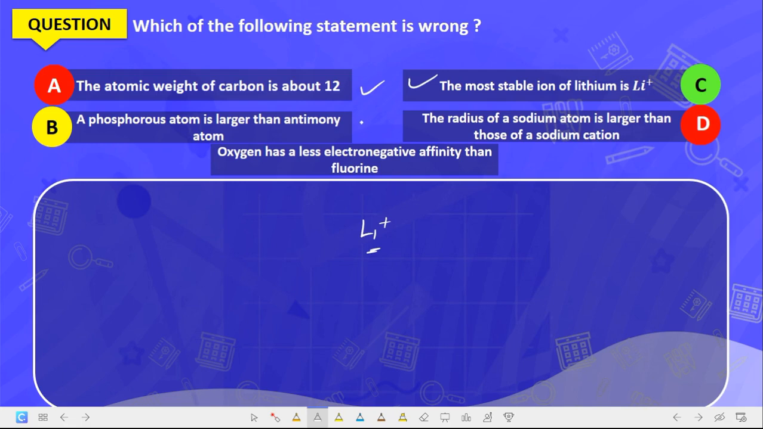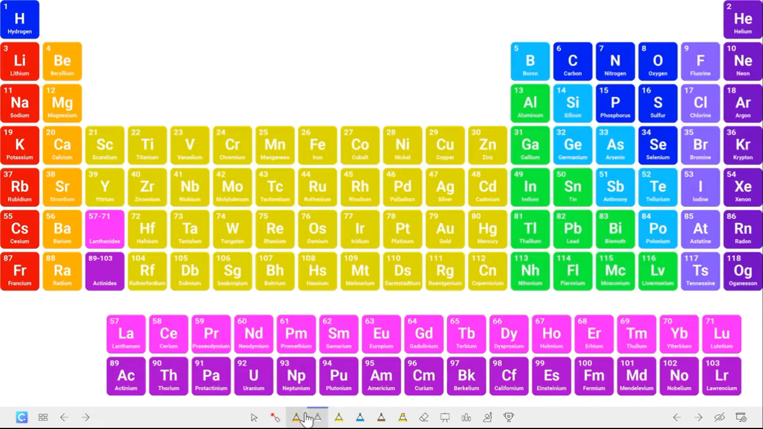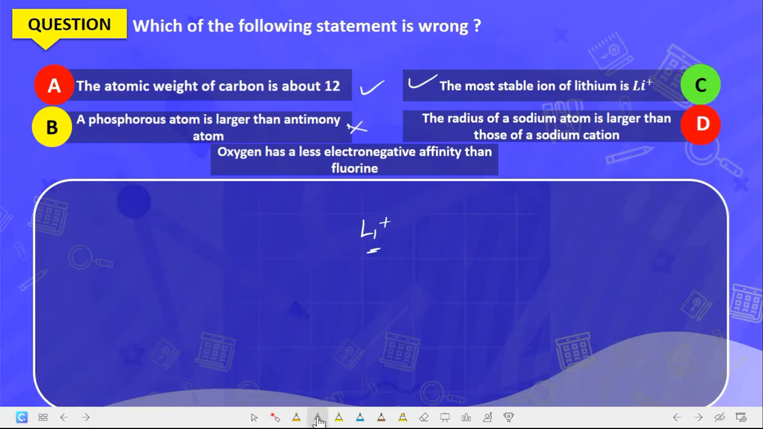That is wrong. Why? Because phosphorus and antimony are in the same group in the periodic table. This is phosphorus here and this is antimony here. Are you getting it? Now we said that the atomic radius along a group increases down the group. So antimony is supposed to have a higher atomic radius than phosphorus, because it increases down the group. So a phosphorus atom cannot be larger than an antimony atom. So that is wrong as an answer.